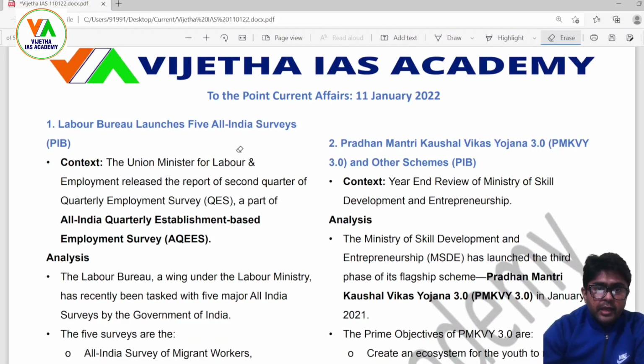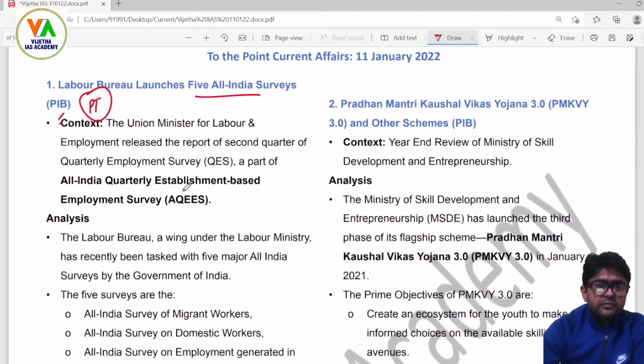In the series, we have one PT related topic that we need to cover: Labour Bureau launches 5 All India surveys. We need to know what all these surveys are. First, the Union Minister for Labour and Employment released a report of the second quarter of the Quarterly Employment Survey, a part of the All India Quarterly Establishment Based Employment Survey, that is AQEES.